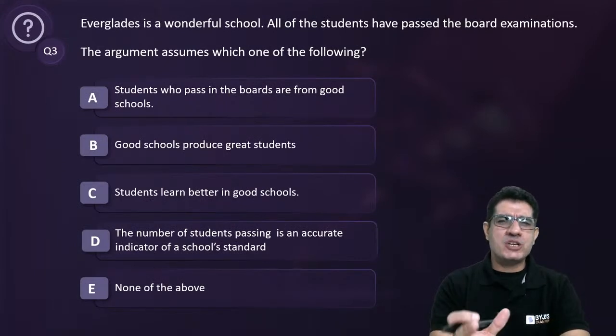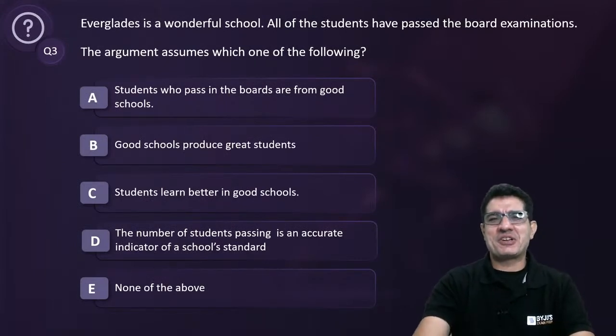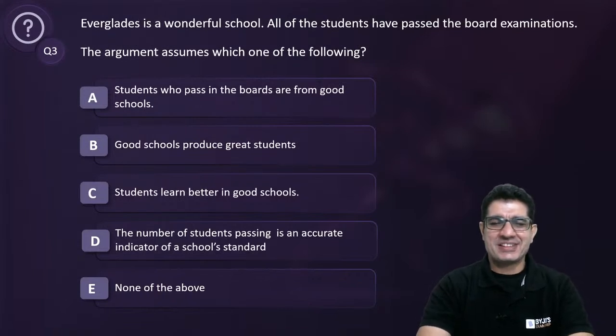taking you closer to a critical reasoning kind of an assumption question.